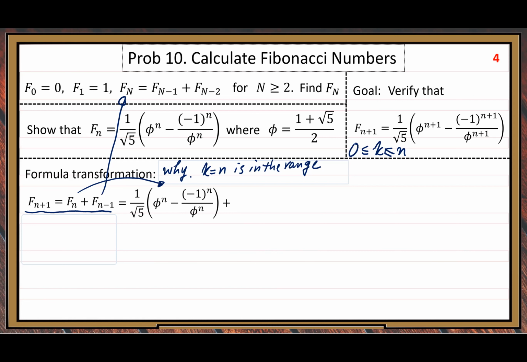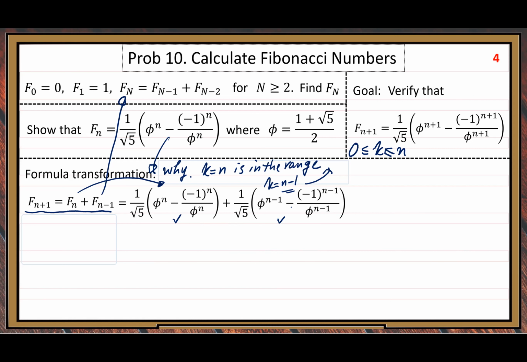Between 0 and N, you can apply this formula by mathematical induction. And the second one, you apply this formula another time, but this time K equals M minus 1, also in the range, right? So that's legal. Both induction assumption applications are legal, so that's correct.